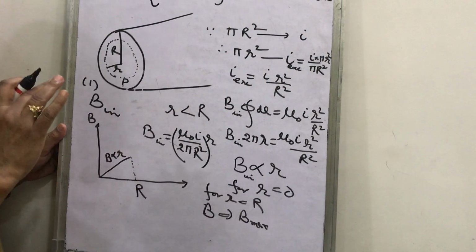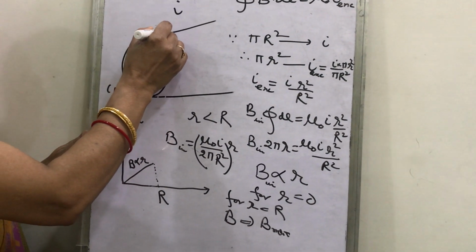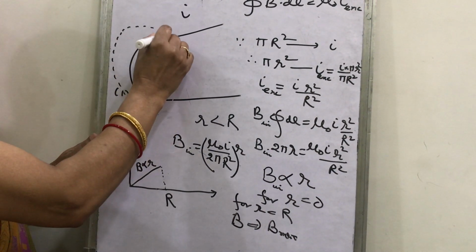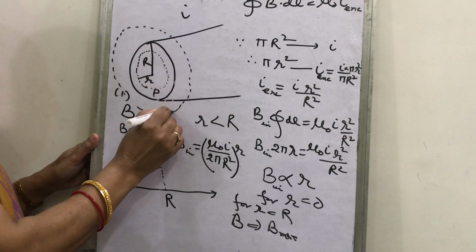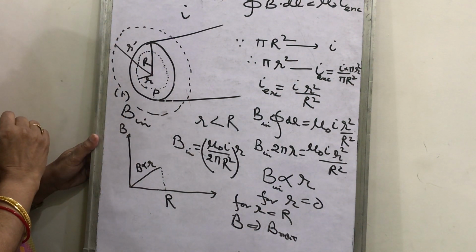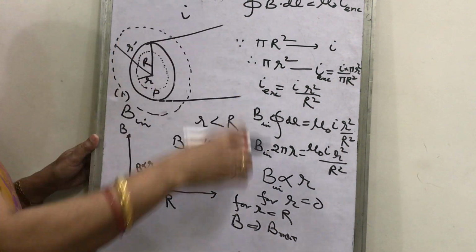You have read earlier that outside the wire, if you consider another Amperian loop, and this is suppose r dash, what will you write?